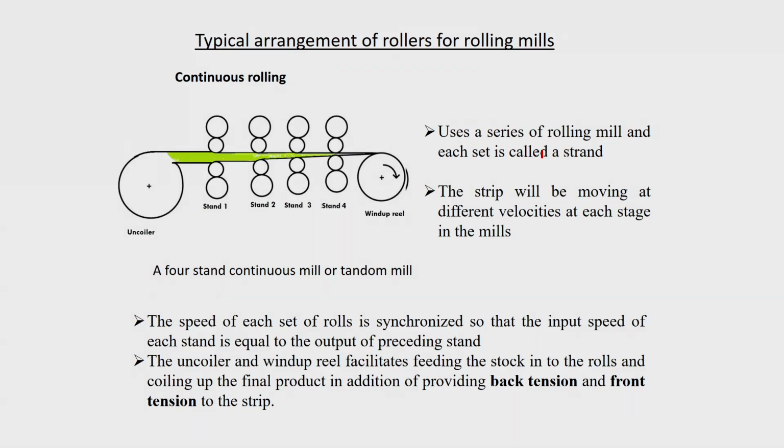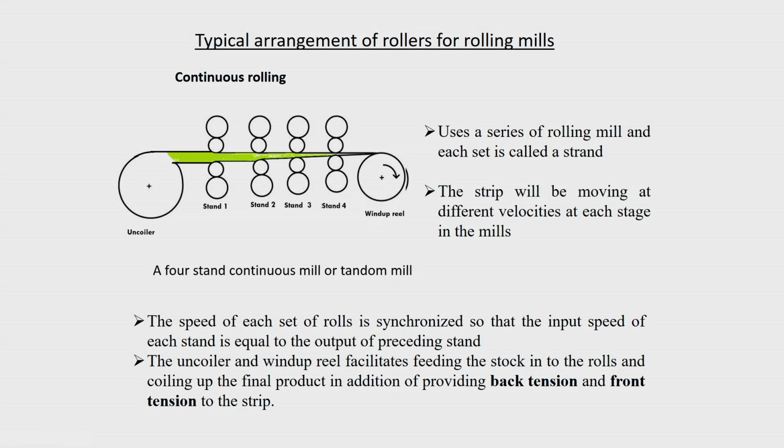The continuous rolling uses a series of rolling mills, and each set is called a strand. Here, as I said, there is a small spelling mistake; it should be strand. The strip will be moving at different velocities at each stage in the mill. So, the velocity here is different than the velocity here. This part it will be higher, here still higher, and still higher. The velocity will change like that in this case.